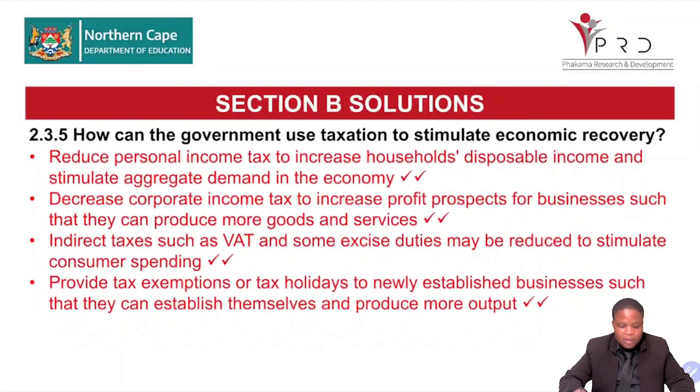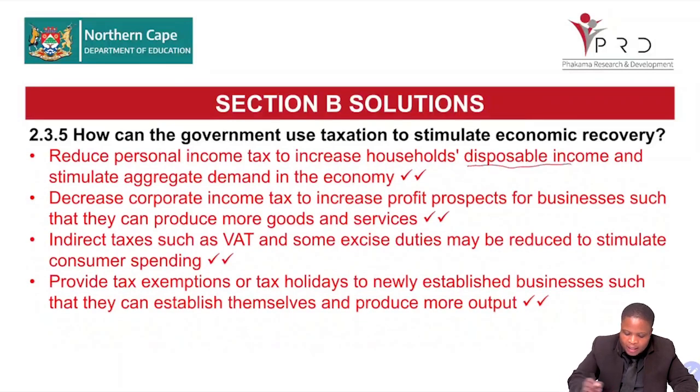Let's look at the possible answers. Reduce personal income tax to increase household disposable income and stimulate aggregate demand in the economy. So the government can decrease personal income tax. In that case, there's more money in our pocket, and then we start demanding, which will increase production, and the economy may increase as well.